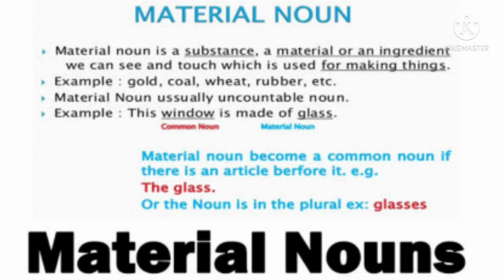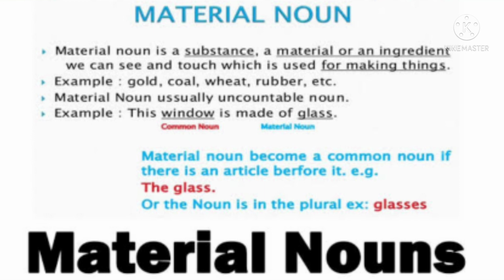Another type we have is material noun. Now students, what is material noun? Material noun is a substance, a material or an ingredient we can see and touch, which is used for making things. So there are different materials. It may be natural or man-made, like for example, gold, coal, wheat, rubber, etc. Material nouns usually are uncountable nouns.